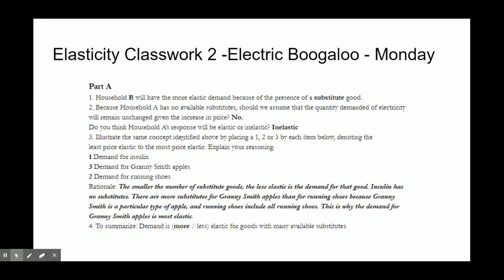For question 3, do you think the same concept identified above would apply to these? The one that has the least number of replacements is insulin, then the one in the middle is running shoes, and then the one at the bottom is Granny Smith apples, because you can substitute any number of other varieties of apples, plus you can substitute other fruits. So plenty of stuff. That's what it says here. To summarize, demand is more elastic when there are more available substitutes.